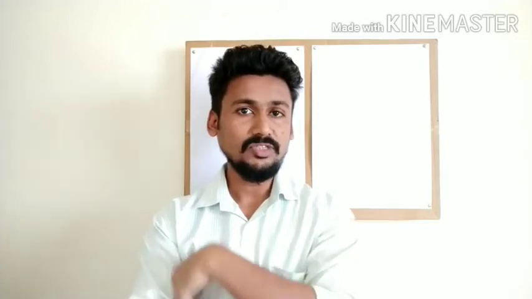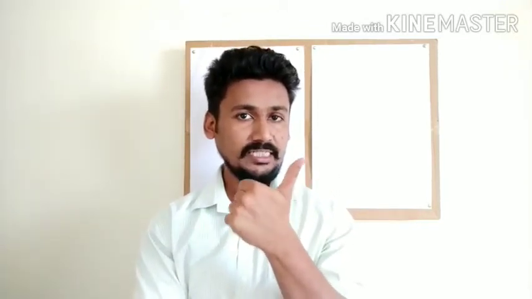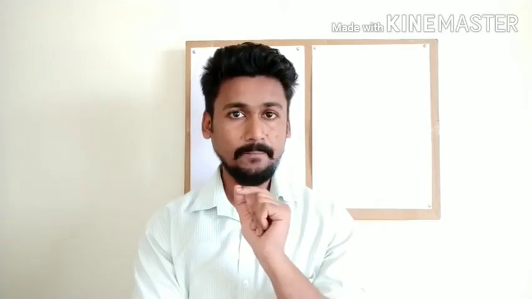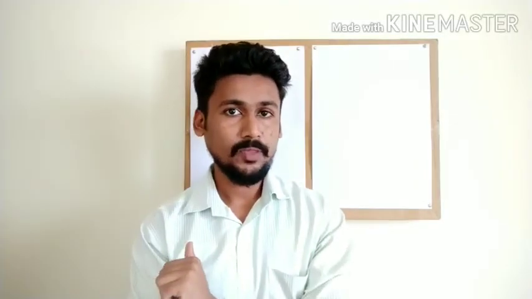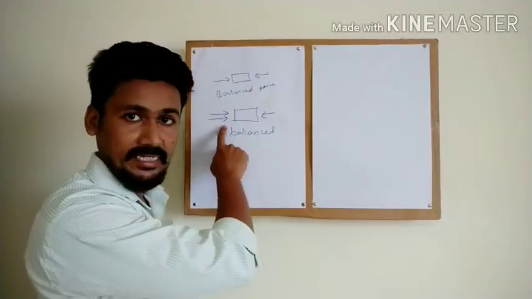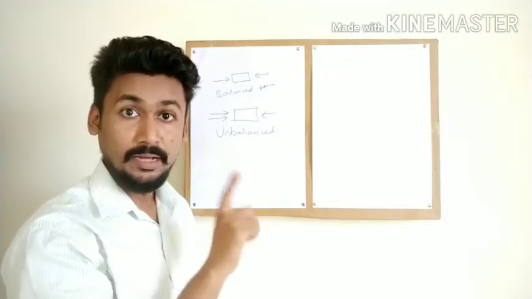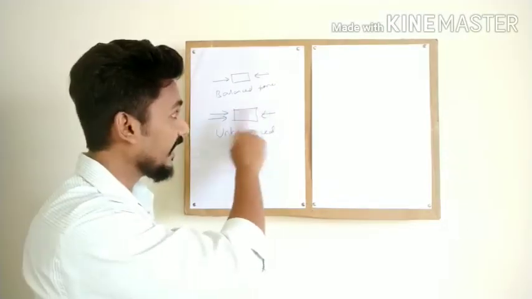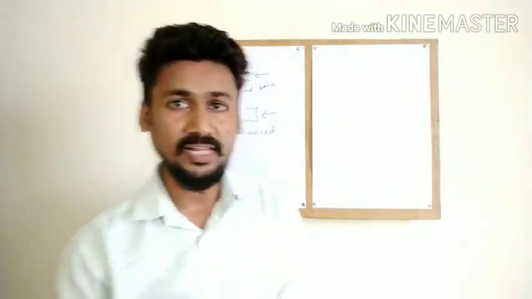Now, I hope you remember in the previous chapter we talked about some quantities called scalars and vectors. Scalars can be defined only with magnitude, but vectors need magnitude as well as direction. So force is a quantity that requires magnitude as well as direction. Now you will ask how. For example, we'll take the example of pushing the car. If we are pushing from the right hand side, the car will move towards the right hand side. But if you are pushing from the left hand side, it will move towards the left hand side. So the direction in which the force is applied is very, very important.